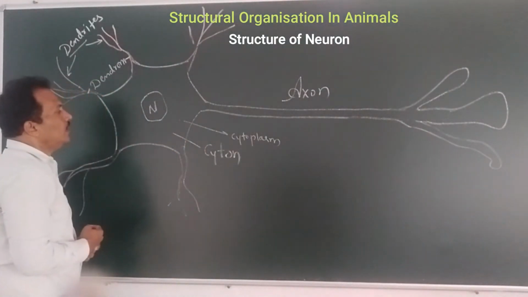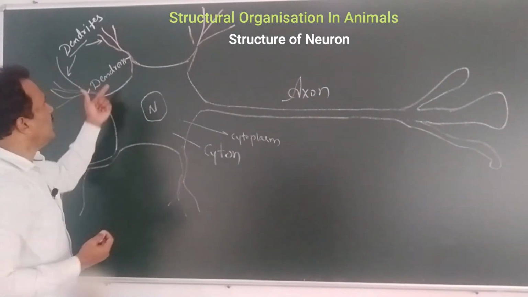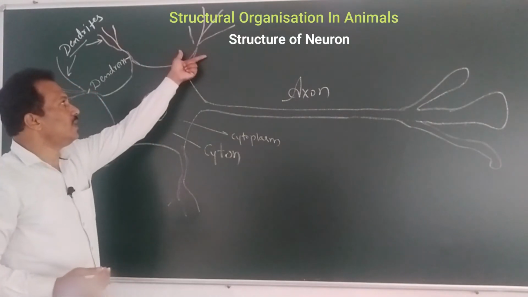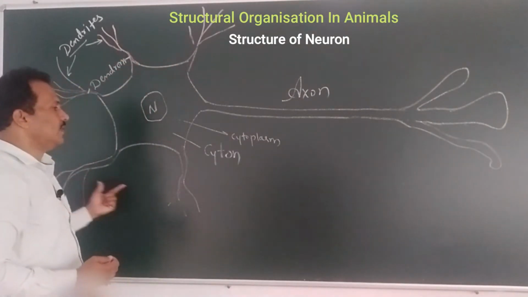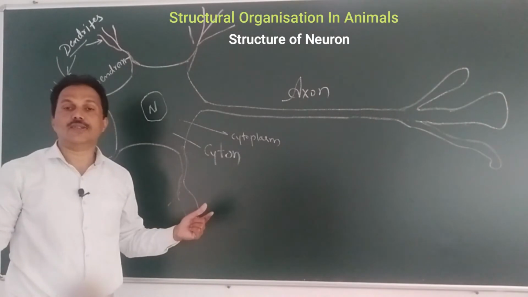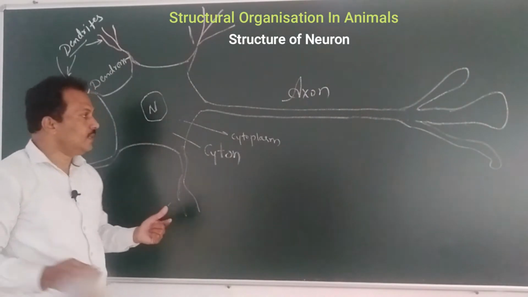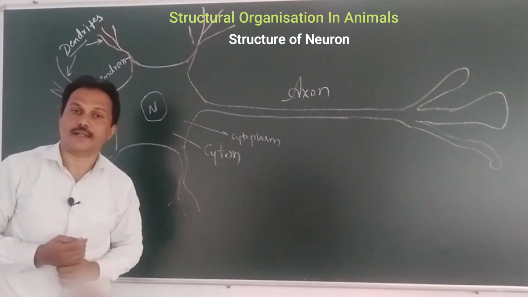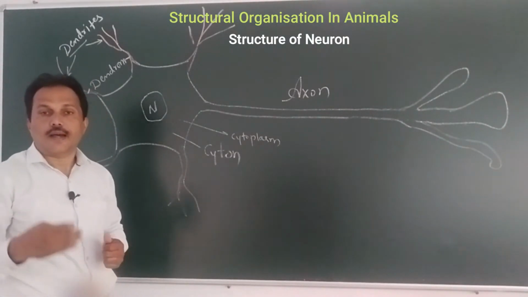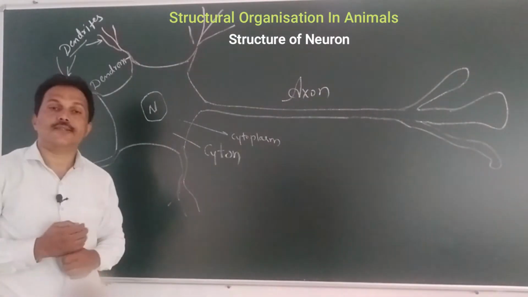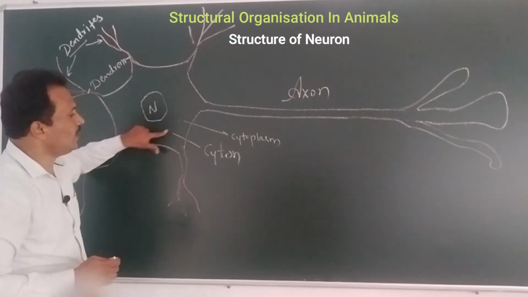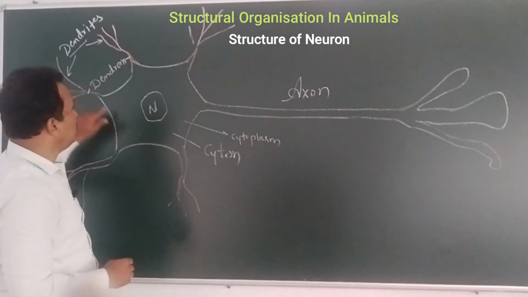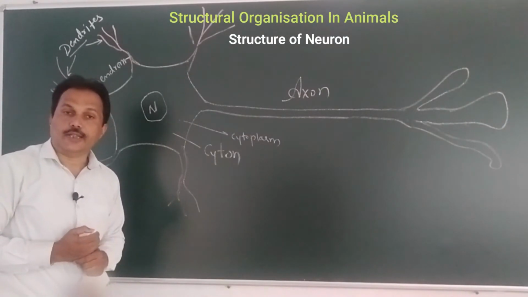Here, if you have a look, how many dendrons are present? Many dendrons are present: one dendron, two dendron, three, four, five, many dendrons are present in this particular neuronal cell. There may be only one dendron present in some neurons, which we will discuss after the structure. But in this structure you will find the cyton, the cytoplasm area, an extension in the form of axon and an extension in the form of dendron.